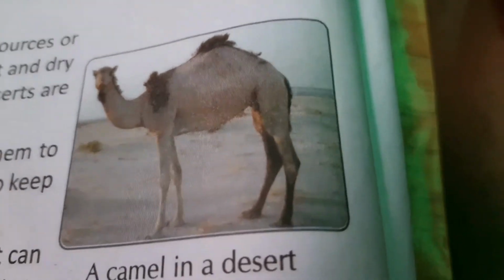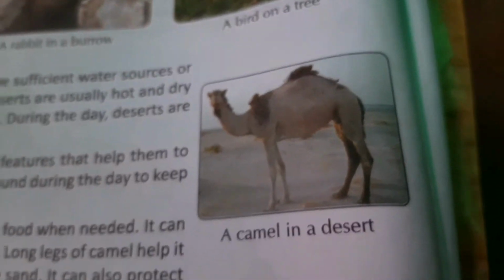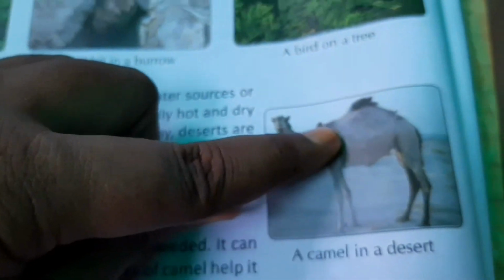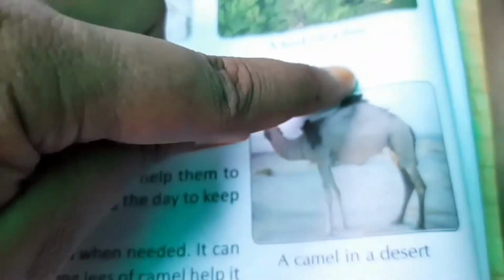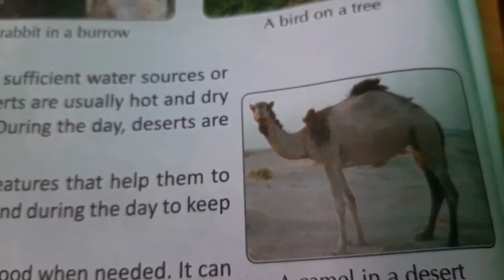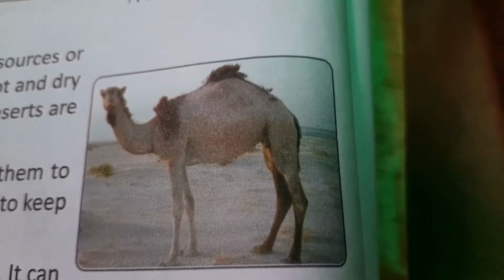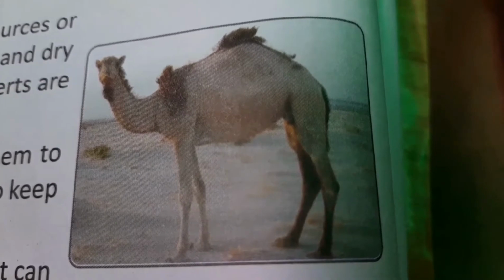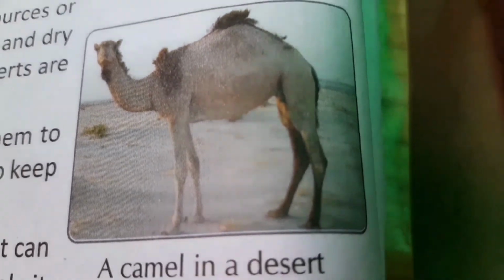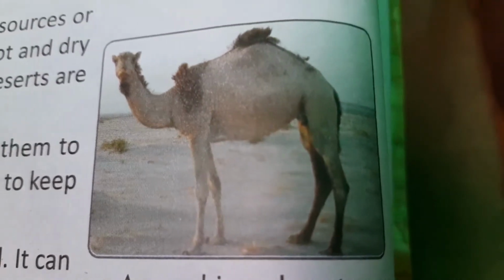You can see here, what is this? It is called a hump. ये क्या है? It is called a hump. ये hump है किसका? Camel का, right? So they can store water in their hump, and they have no need of water for 8 days. For 1 week they can live without water because they can store the water in their hump, right?